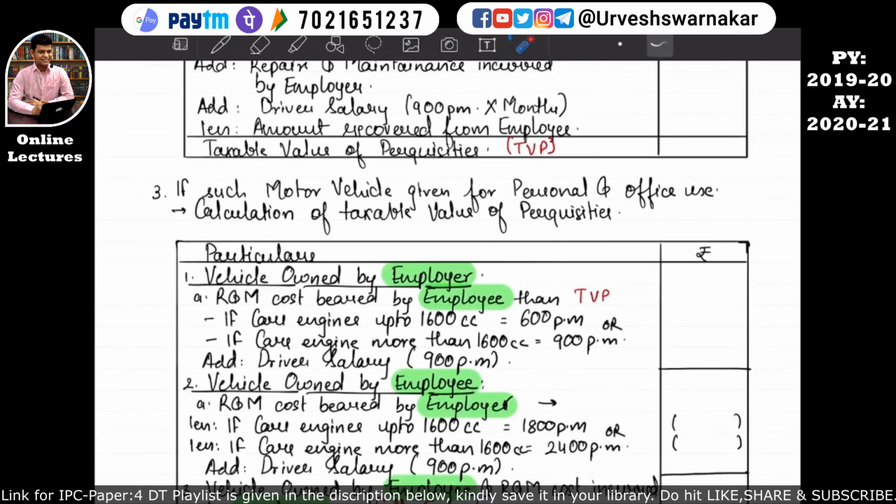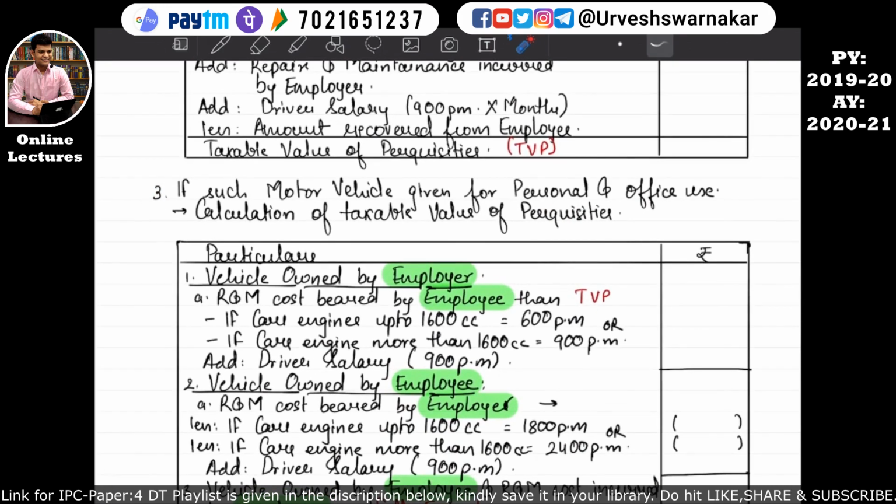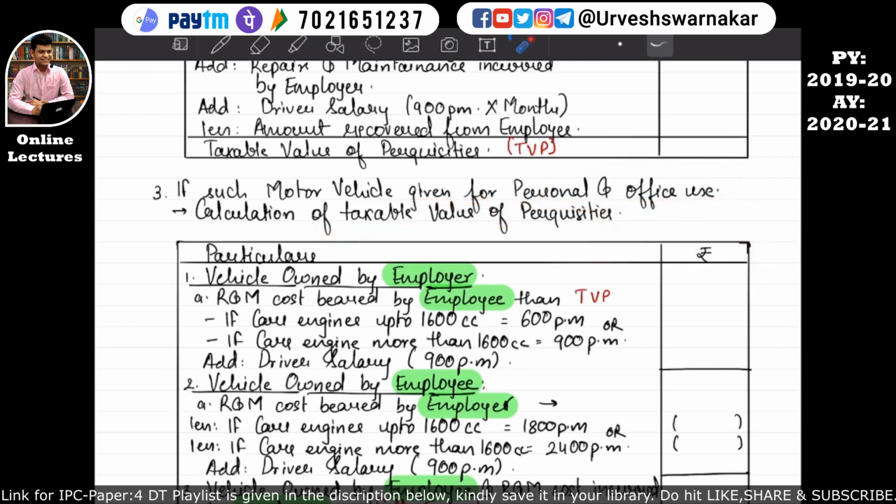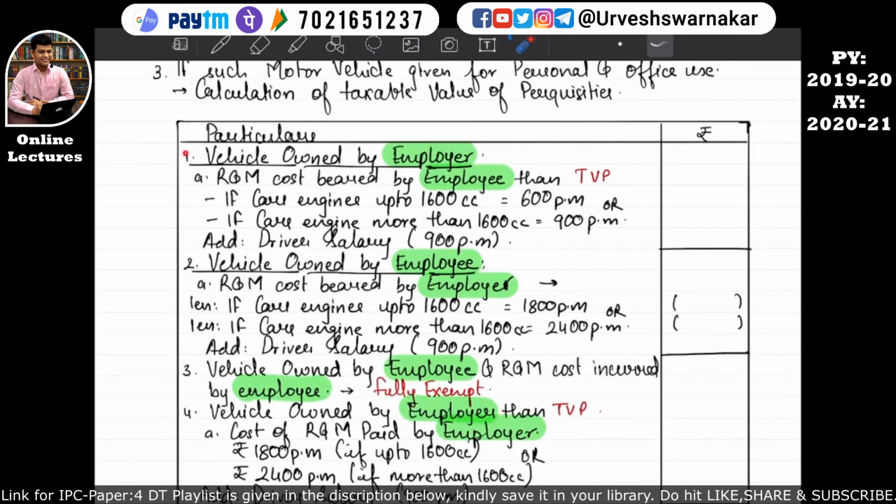Okay, so let's move on to our third category, that is, if the motor vehicle, that is the car, is given for the personal and office use by the employer to the employee, then how to calculate the taxable value of the perquisite? It will be calculated in this manner. Point number 1, if the vehicle is owned by the employer and the repairs and maintenance cost is borne by the employee, then the taxable value of the perquisite will be this.